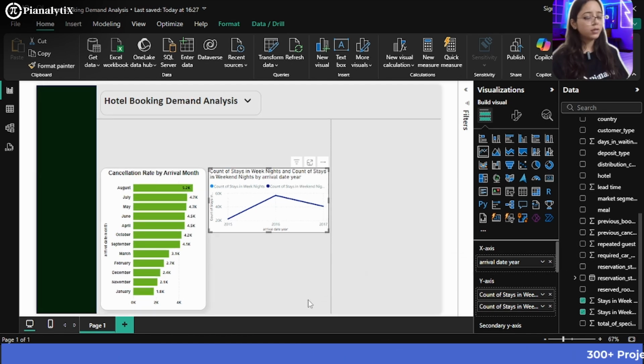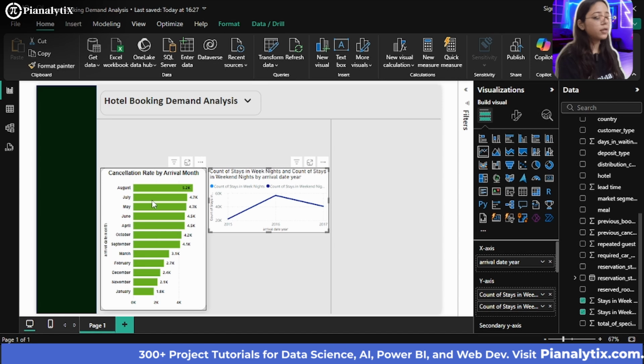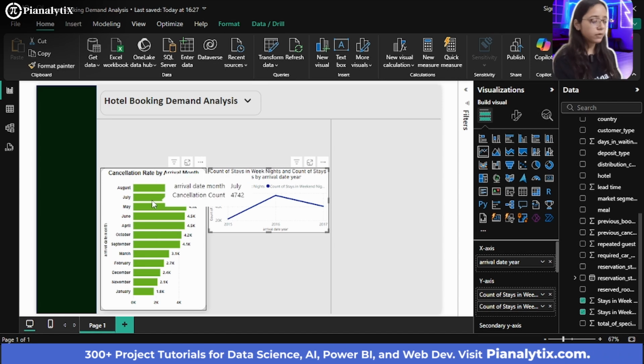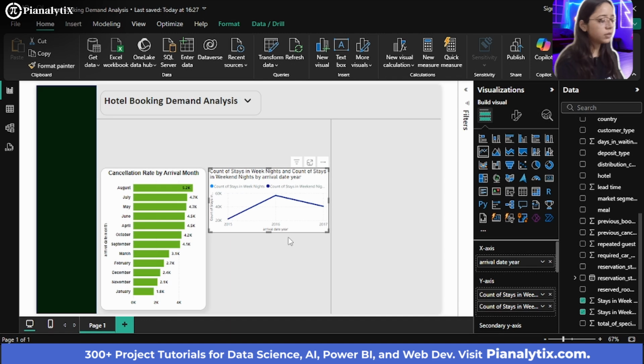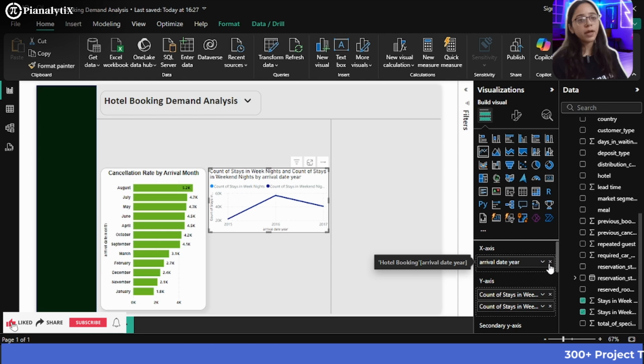Okay, maybe I think rather than arrival date year, we can go back to the arrival date month, similar to when we calculated the cancellation rate by arrival month. I think we would again do this for the months only. The arrival date year would not be a much better metric. We can see that on a monthly basis, so why would we choose that for a particular year?